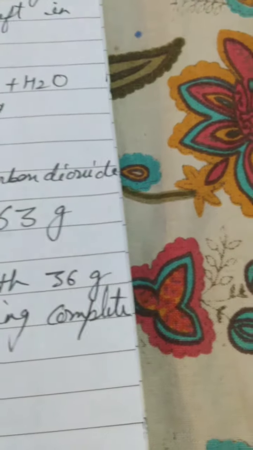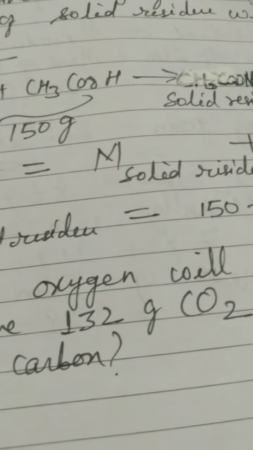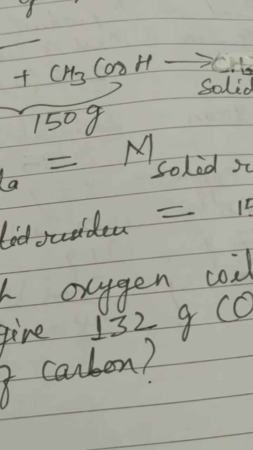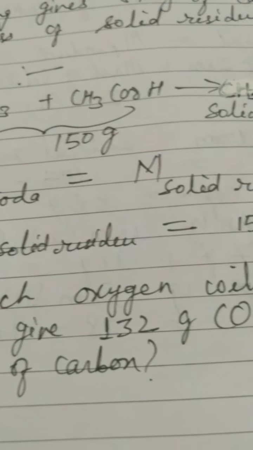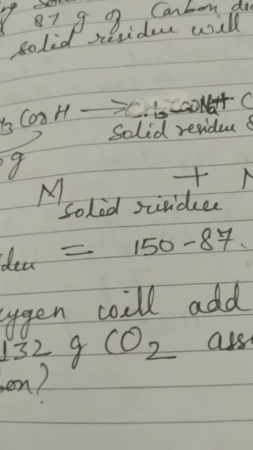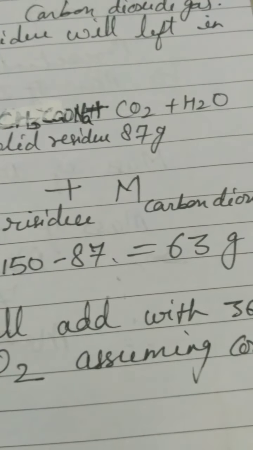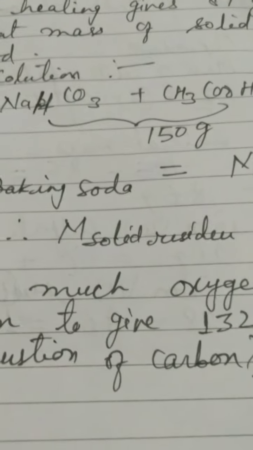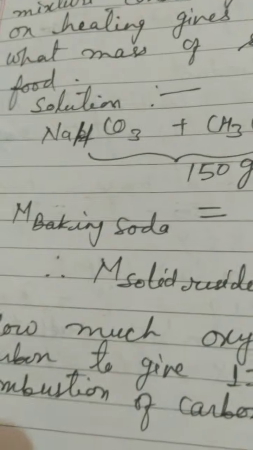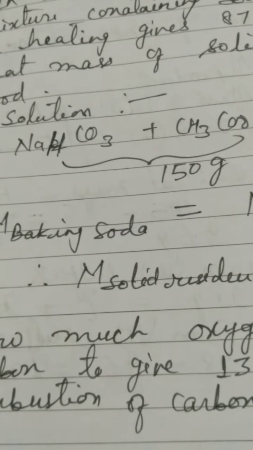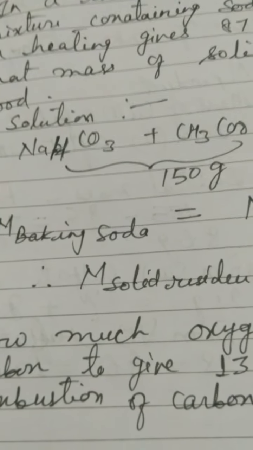Carbon plus oxygen forms carbon dioxide, and you have to find the mass of oxygen here. The mass of carbon is given, and the mass of carbon dioxide is 132 gram, which has been given. Because it is bonding completely, so no residue, you just have to deduct the mass of carbon from 132, and you will get the mass of oxygen that needs to be added.